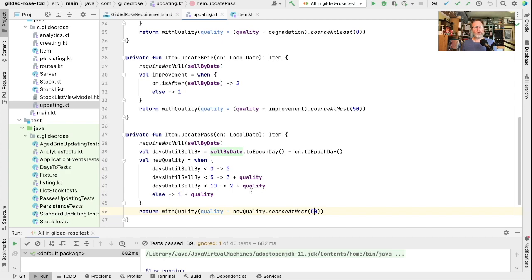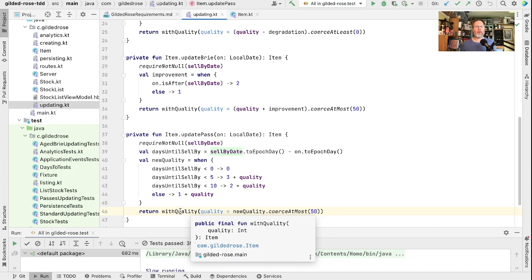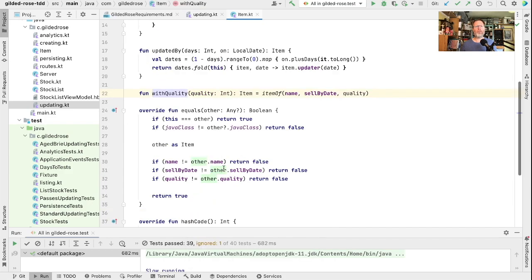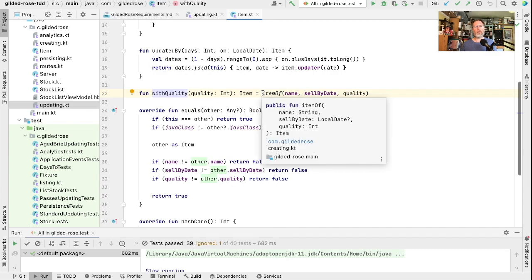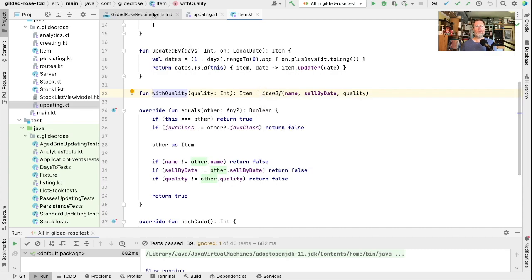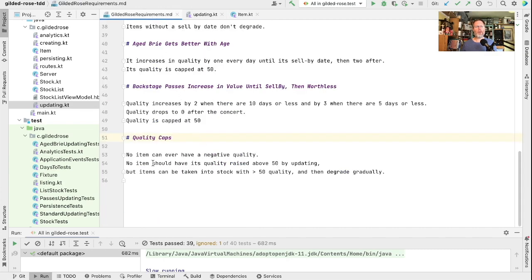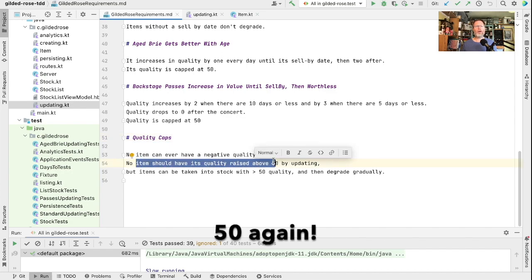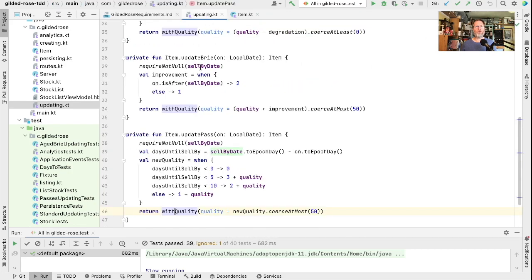And our leverage here is that we had this withQuality method, which is the way that we get an item with a revised quality. So everything has to go through this method. And so we could put some code in here. Looking back at our requirement, it says here no item should have its quality raised above 50 by updating. And we know that the only way that those qualities are updated is through this withQuality method. So let's write ourselves a test to show the behavior we want.